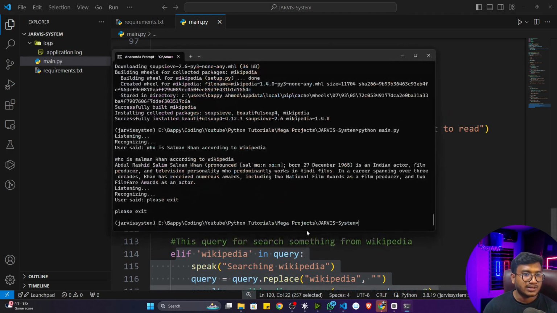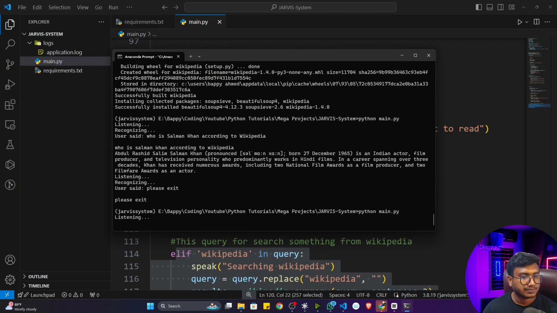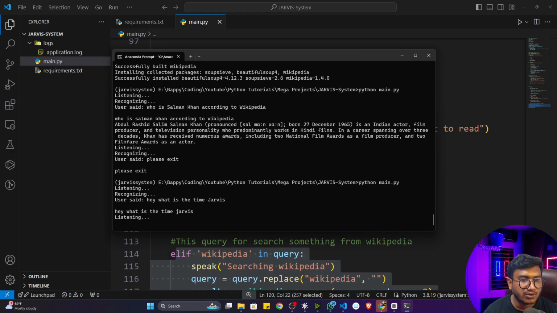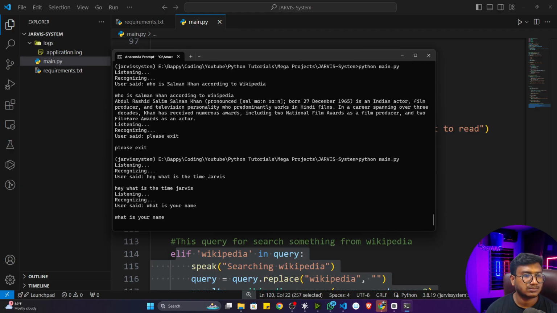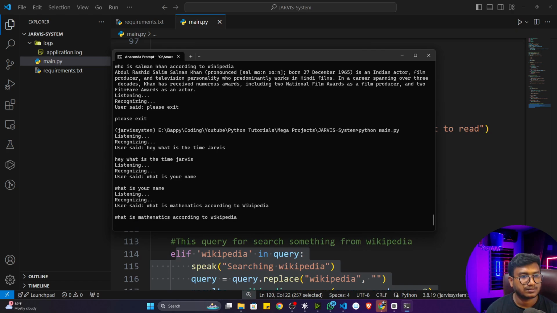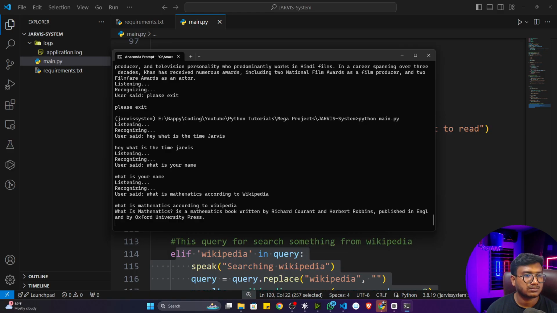Now let me execute the application and finally run this one. Hey, what is the time, Jarvis? Sir, the time is 13 hours 45 minutes and 14 seconds. What is your name? My name is Jarvis. What is mathematics according to Wikipedia? Searching Wikipedia. According to Wikipedia, what is mathematics? Is a mathematics book written by Richard Courant and Herbert Robbins, published in England by Oxford University Press.